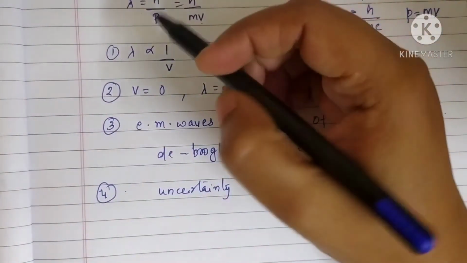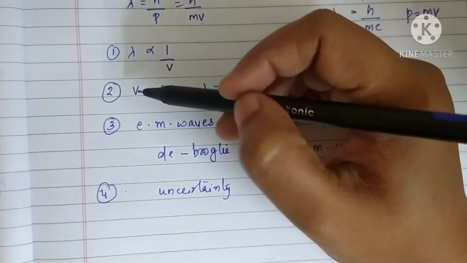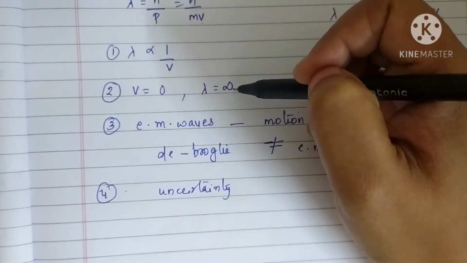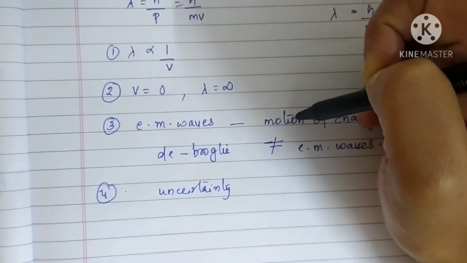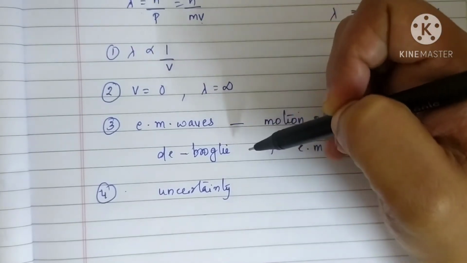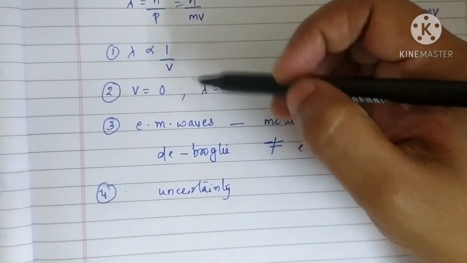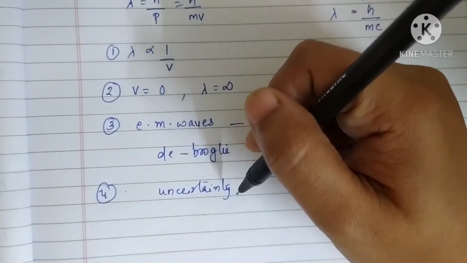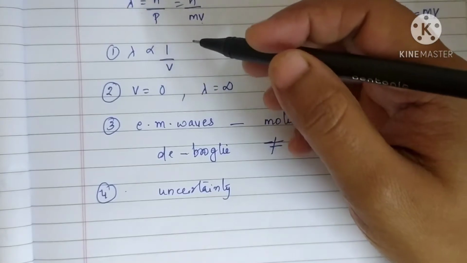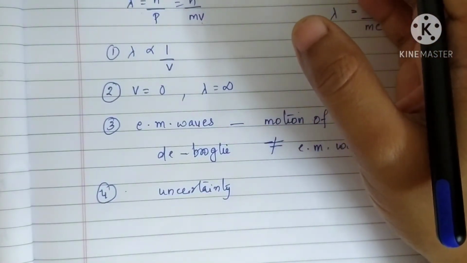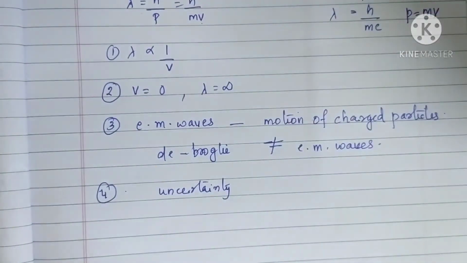First of all, lambda is inversely proportional to velocity. Then when the particle is at rest, the de Broglie wavelength is infinite. Then EM waves are actually produced by the motion of charged particles, but de Broglie wavelength cannot be equated to EM waves. That means in nature it will not show the properties of EM waves. And regarding the wavelength of de Broglie waves, there is always certain uncertainty in the position as well as in the momentum.